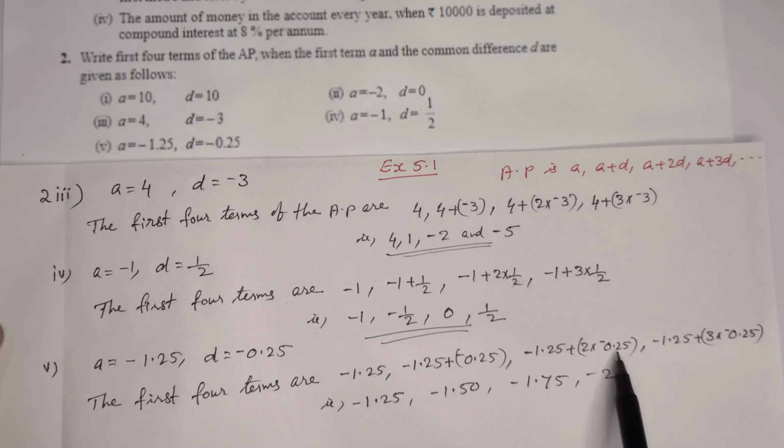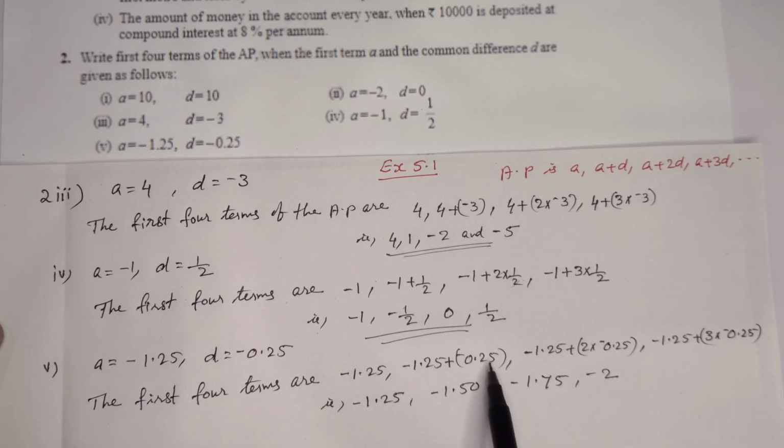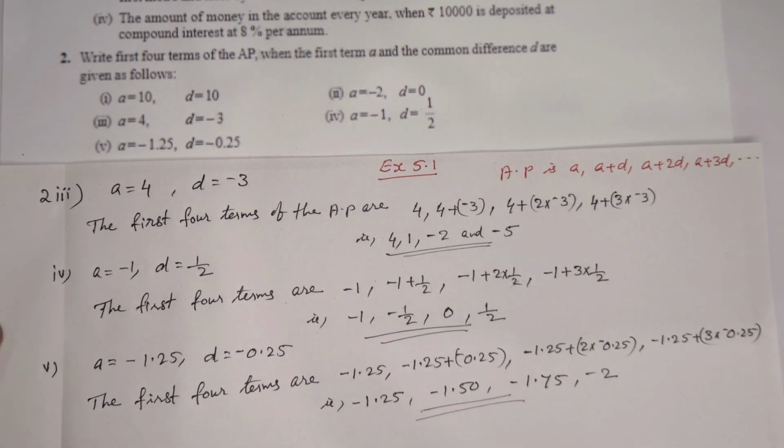Third term means 2 into D plus A. Then here A plus 3 into D. That means minus 1.25. When we are adding minus 2.5, it will come minus 1.50. Here 0.5 plus 1.25, that means 1.75, here that is coming 2. So these are the terms.